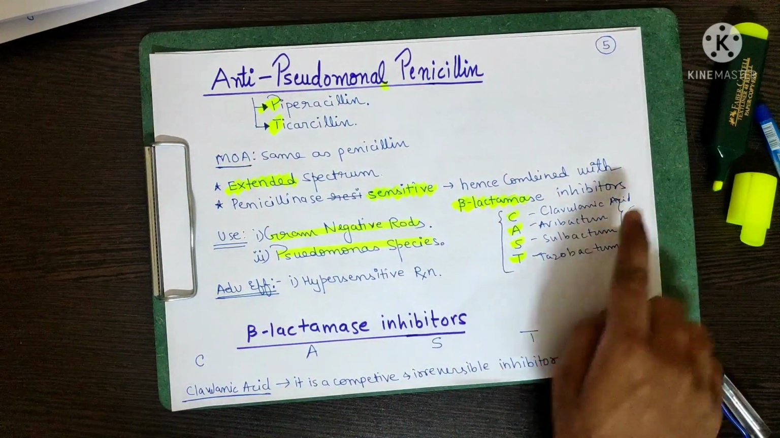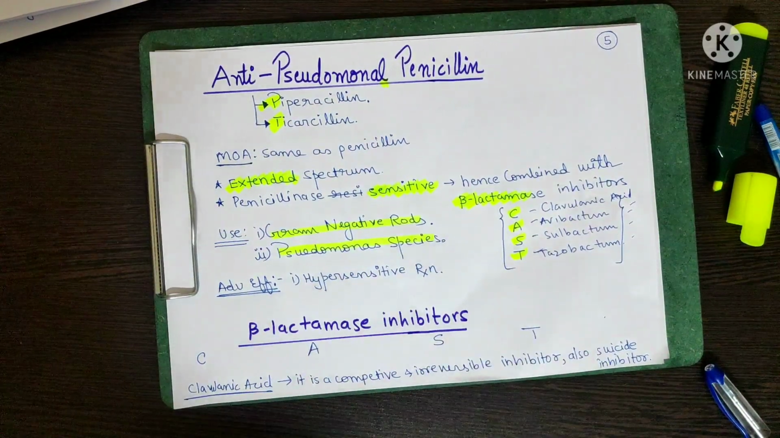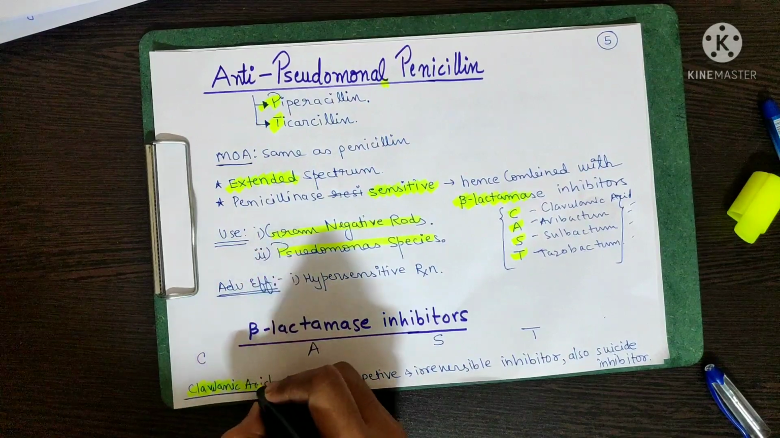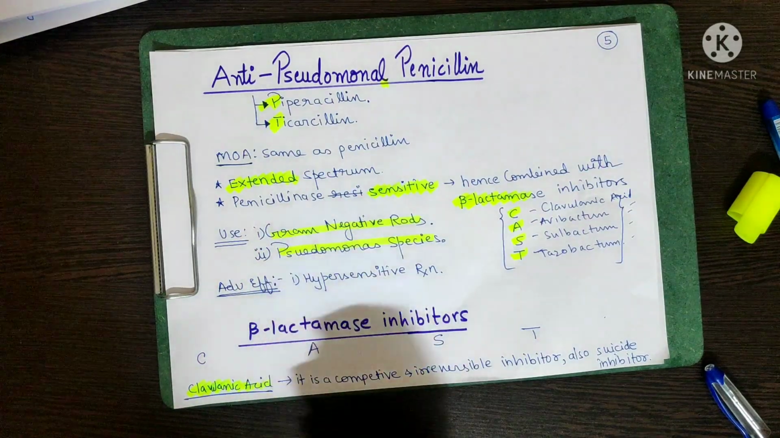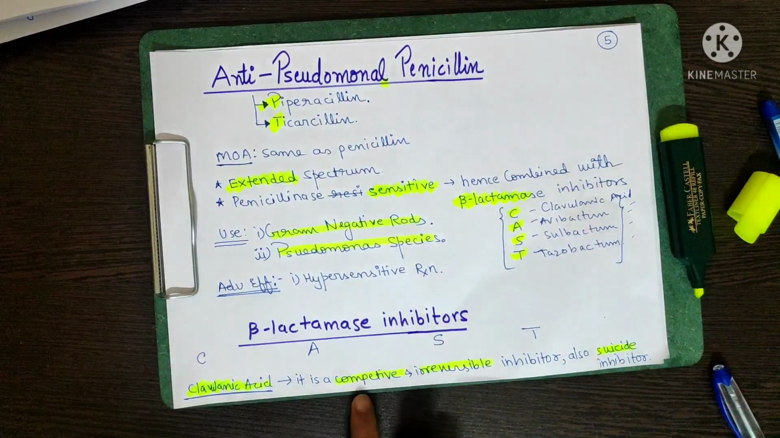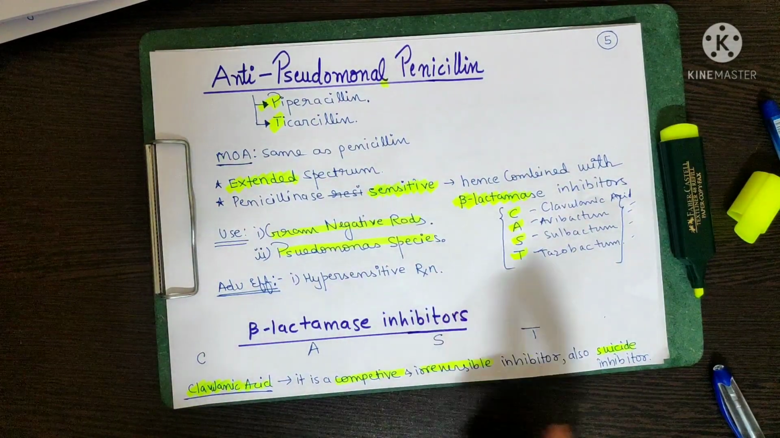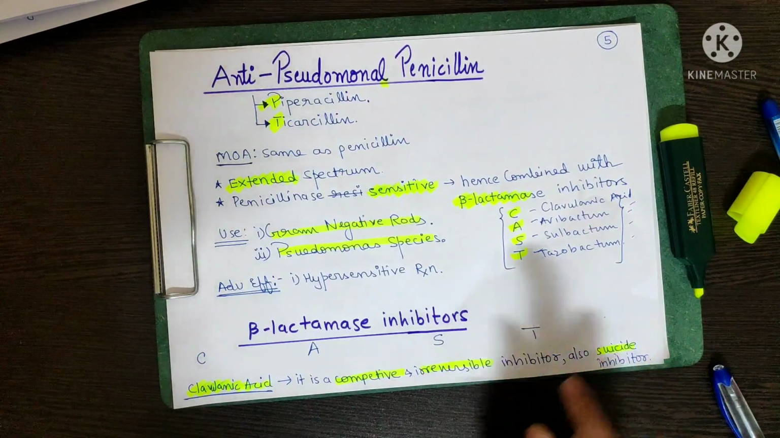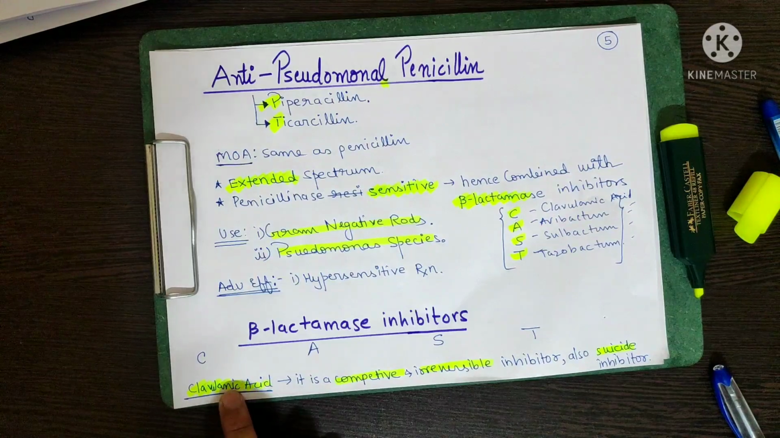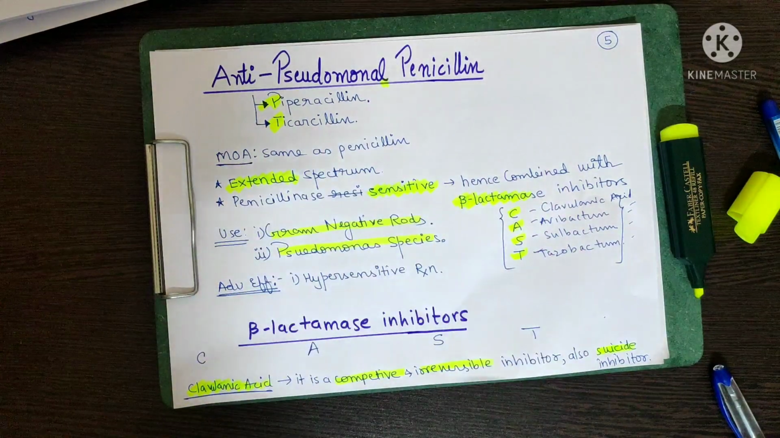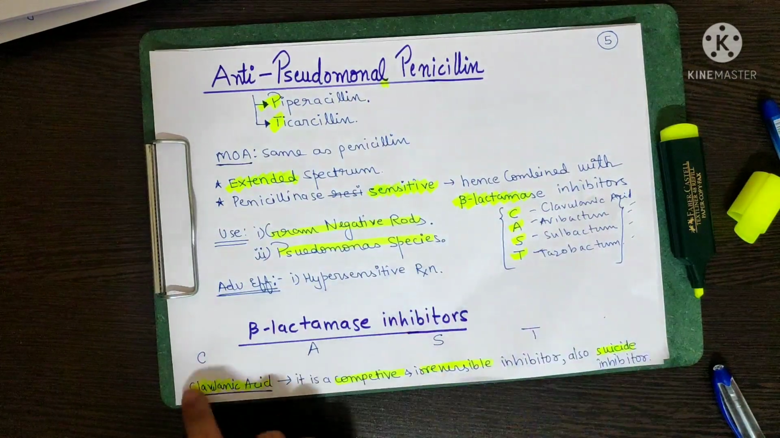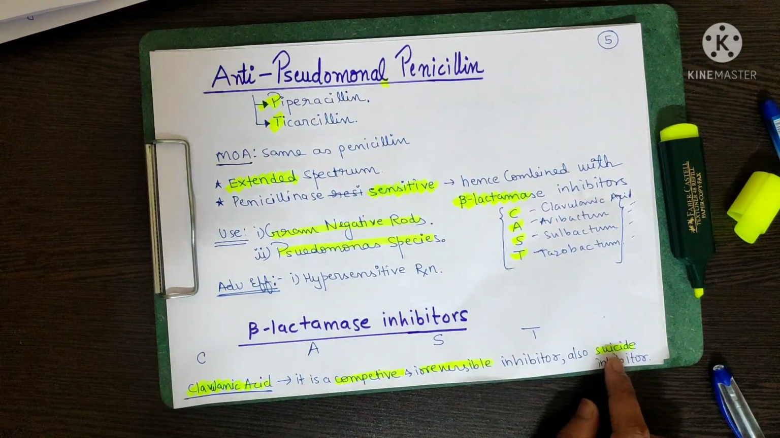Now lastly, coming to beta lactamase inhibitors. Again, we all know these. But one thing you have to remember more about beta lactamase inhibitors is about clavulanic acid. Clavulanic acid is actually a competitive, irreversible and suicidal inhibitor. Now a competitive inhibitor, we all know what it is. Irreversible means we all know, but what does suicidal inhibitor mean? It means that when clavulanic acid binds to beta lactamases, it inhibits the beta lactamase and also inhibits itself. That's why it is called a suicide inhibitor.